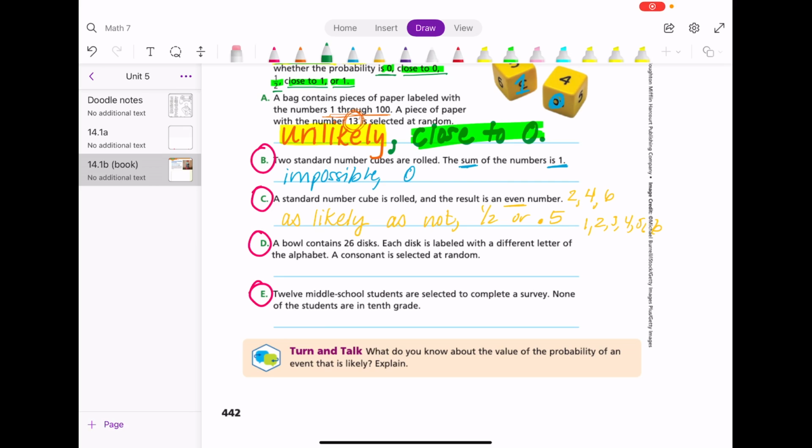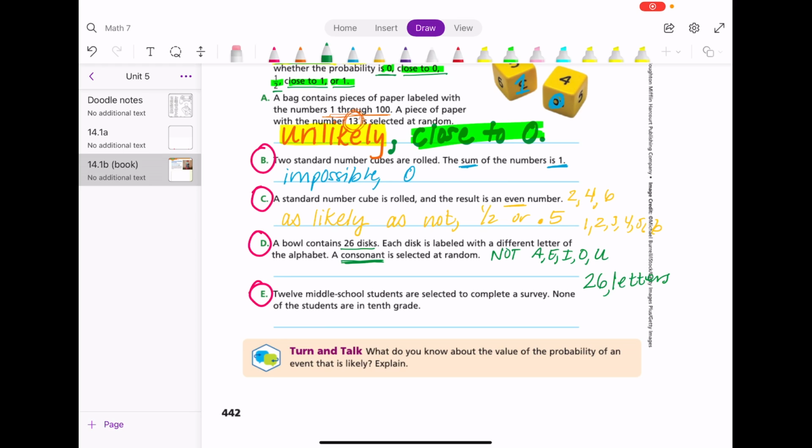A bowl contains 26 discs. Each disc is labeled with a different letter of the alphabet. A consonant is selected at random. A consonant is the letters that are not vowels. Not A, E, I, O, or U. Well, there are 26 total letters, and 5 of them are vowels.